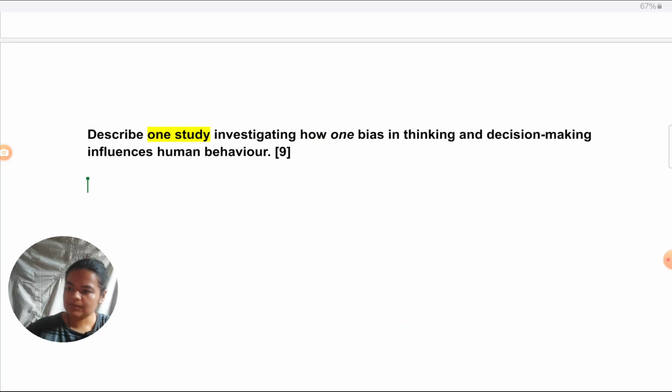Regardless of which SAQ is asked to you, the study one or the theory one, you have to have an introduction which covers the concept. You have to have, I would suggest, a separate paragraph. Most teachers will suggest that, which covers the study. Regardless of in how much detail you're covering it, keep it to a separate paragraph.